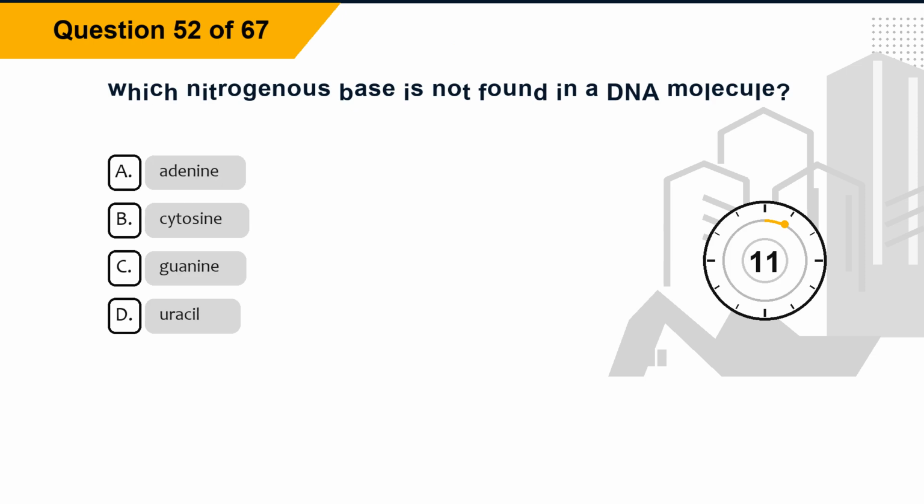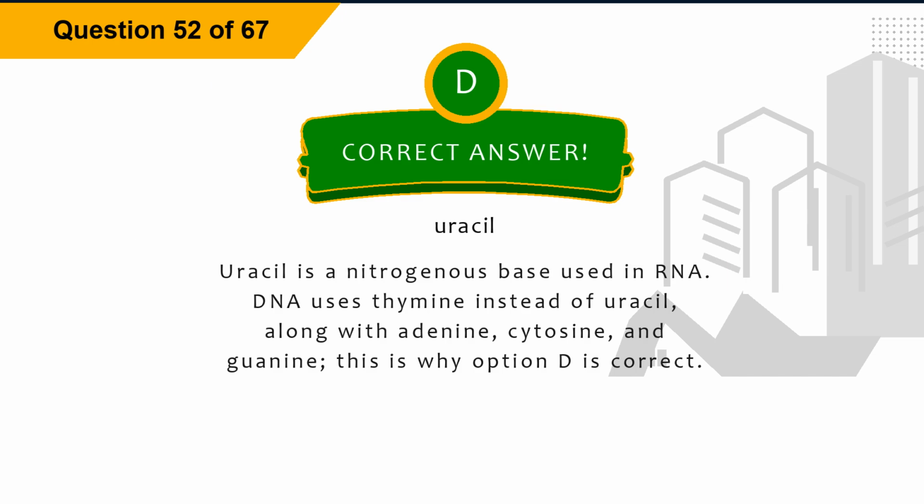Question 52. Which nitrogenous base is not found in a DNA molecule? Option A. Adenine. Option B. Cytosine. Option C. Guanine. Option D. Uracil. The correct answer is option D. Uracil. Explanation. Uracil is a nitrogenous base used in RNA. DNA uses thymine instead of uracil, along with adenine, cytosine, and guanine. This is why option D is correct.